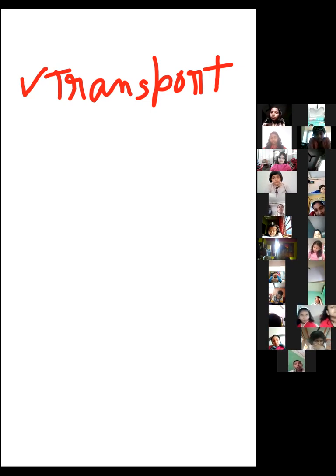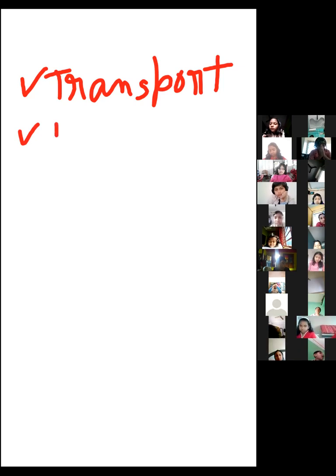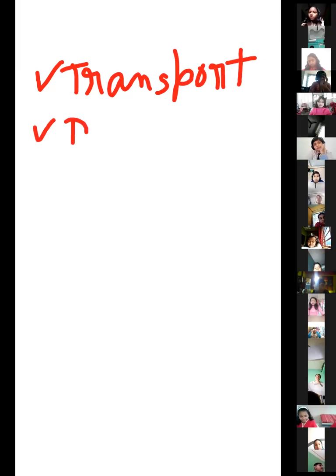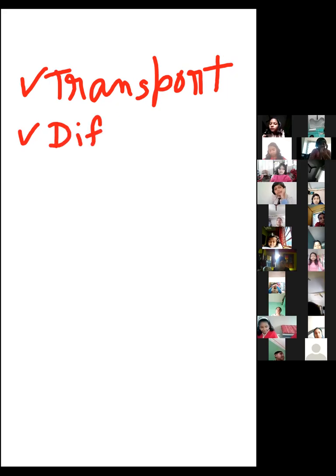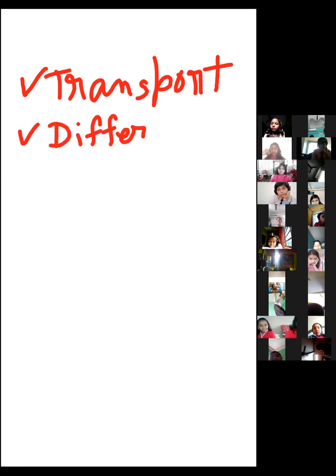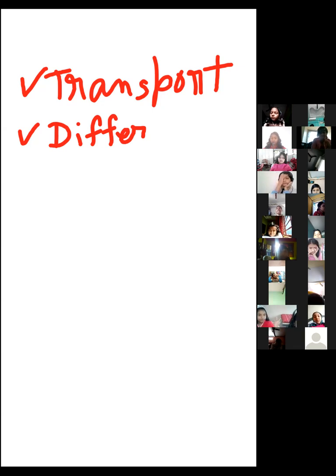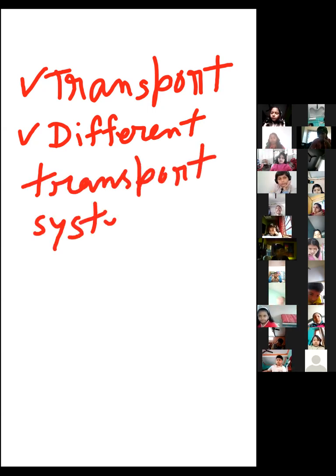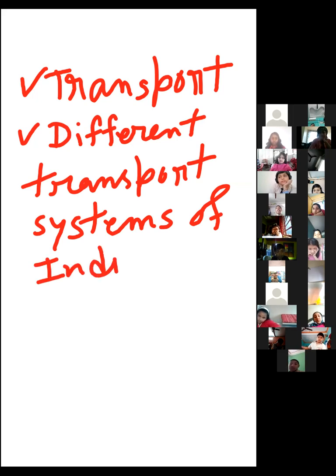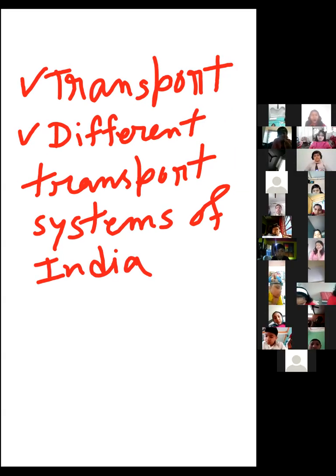After that, you will read about the different transport systems of India.